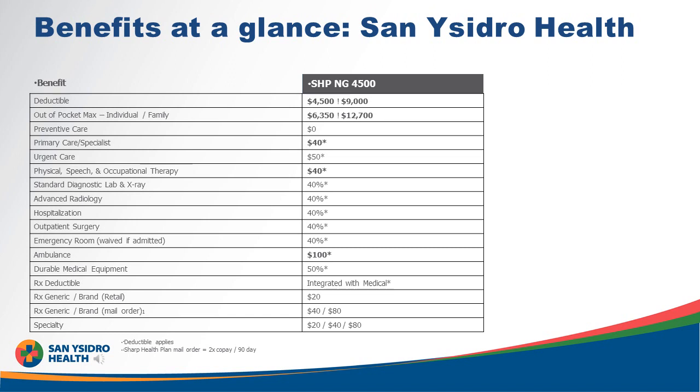Now, we'll talk more in detail later about how the Nonstop Wellness Plan works with the Sharp plan, but in the meantime, I'm going to provide you with a little information that requires some administrative tracking on your part. As with any high deductible plan, it's a good practice to track your expenses that get applied towards the deductible and out-of-pocket maximums. Once you believe you've met the deductible or the out-of-pocket max, contact Sharp Health Plan's customer care team and request an audit of your account. That audit can take up to 60 days for completion. As a reminder, all out-of-pocket expenses and deductibles should be paid by using your Nonstop Wellness Visa card.